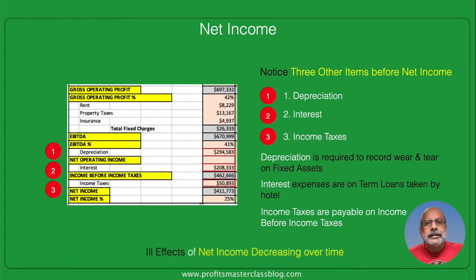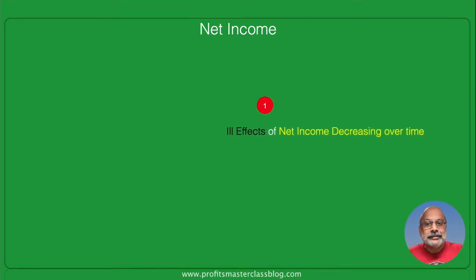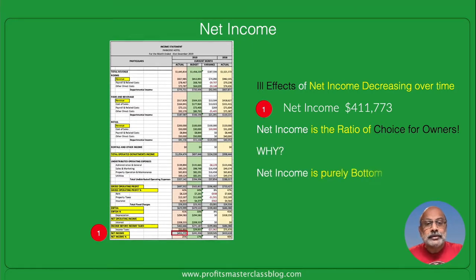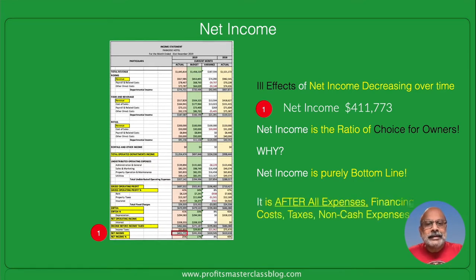Now, what are some ill effects of a net income decreasing over time, which we talked about earlier, right? Here, net income is shown as 411,773. Now, net income we also saw is the ratio of choice of owners. Why? Because it's purely bottom line. And what is bottom line? Well, bottom line is something that is arrived at after all expenses, financing costs, taxes, non-cash expenses are deducted. That is why it is called bottom line. It is at the bottom of the profit and loss statement. In fact, the last item, which is after deducting all these expenses.